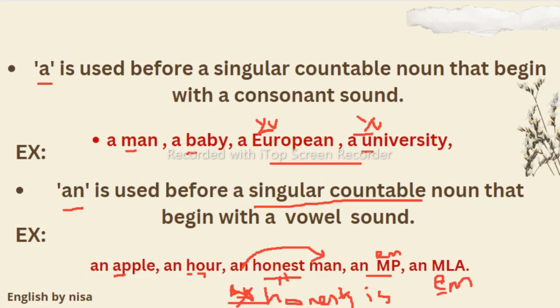I already told you, only by seeing A, E, I, O, U, we cannot place a or an there. There are 20 vowel sounds and 24 consonant sounds in the English language. So a and an mean one, and also any, like a dog, any or one. We use a or an to show one thing or anything, which means any general thing or one thing. Like, a dog is a faithful animal means any dog is a faithful animal. Do you have a problem means any problem.